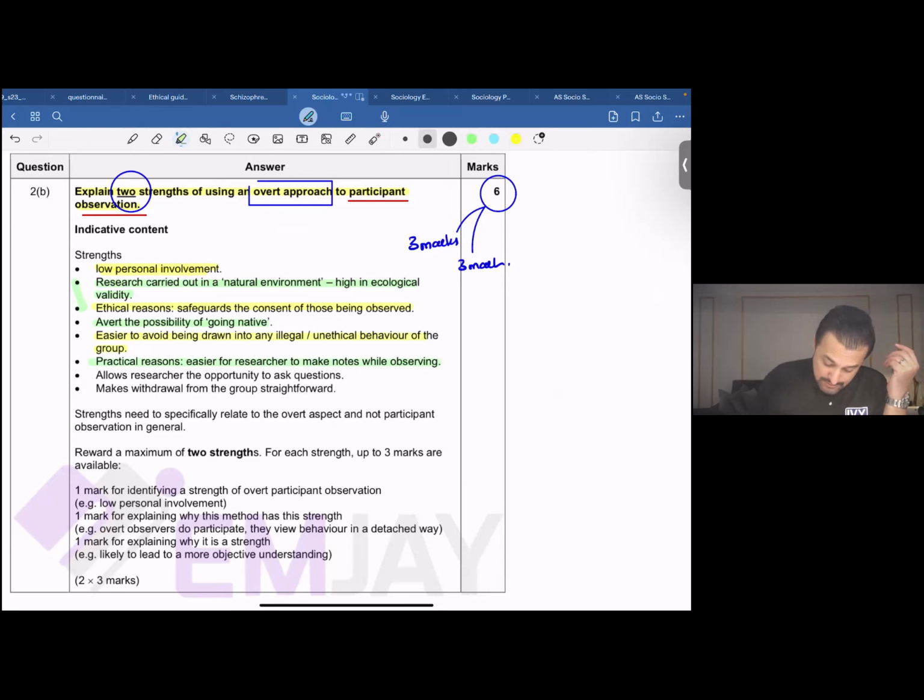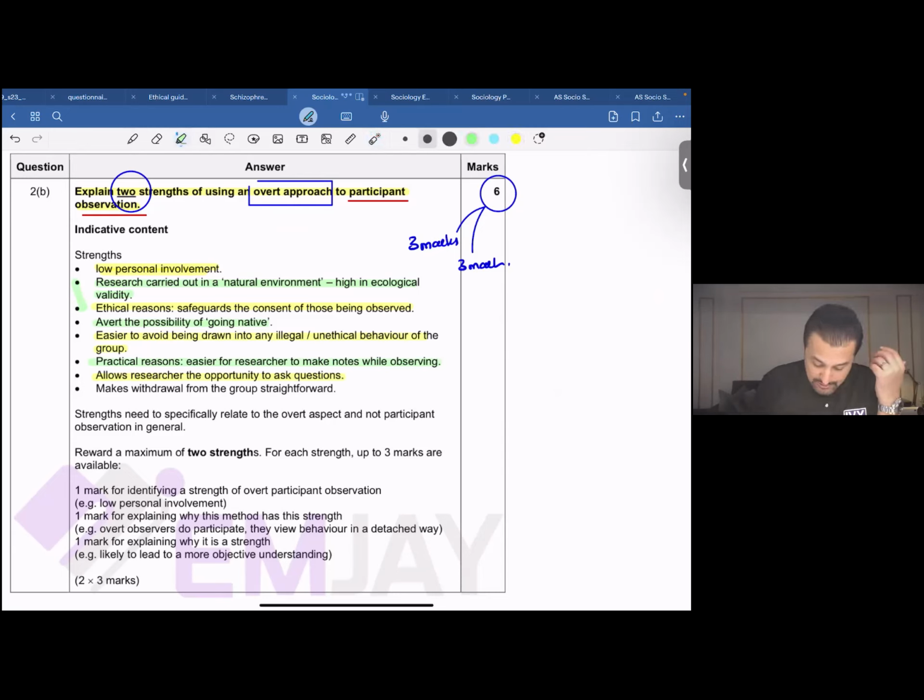The next point, this allows researchers the opportunity to ask questions, right? Because the people you're conducting research on know that research is being conducted on them, you have the option of asking questions. They know you're a researcher, they know you're an observer, so you can very well ask questions. And the more questions you ask, the more valid or accurate data you'd be able to gather.